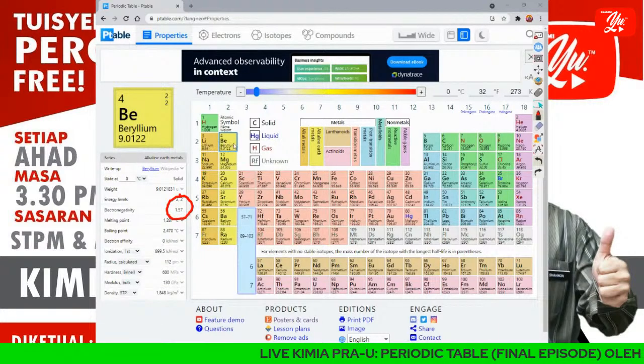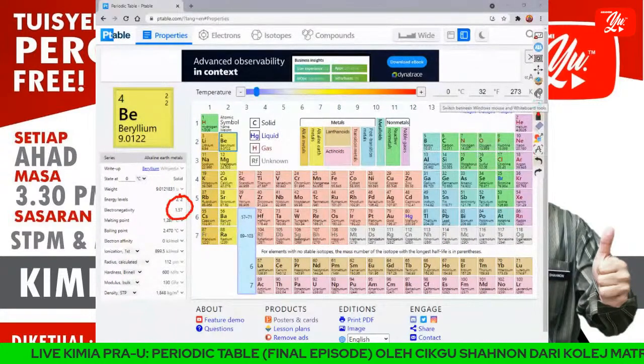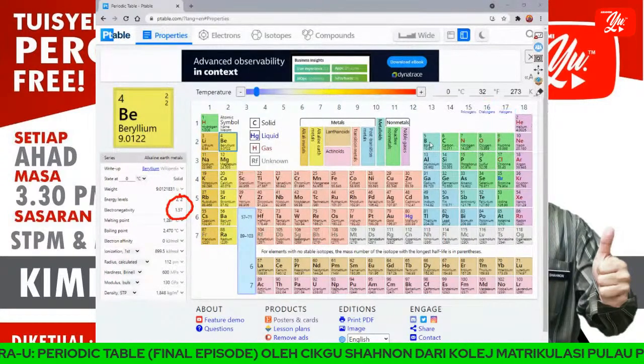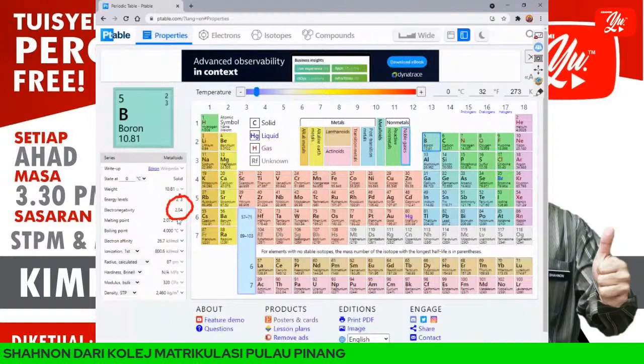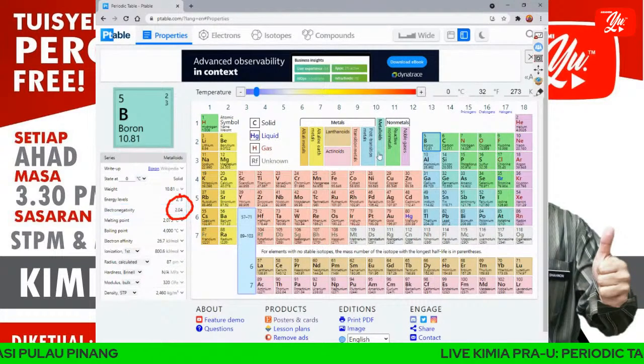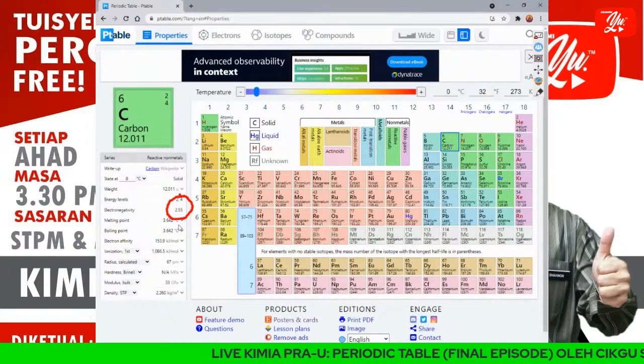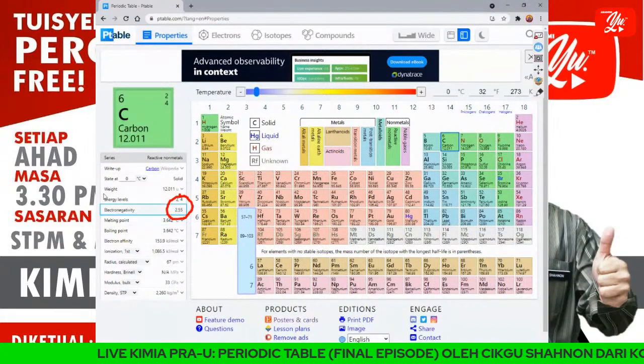Now I want to cross a period. That means, let's say boron. Look at boron. What is the value of electronegativity of boron? Put it here, 2.04. After boron is carbon, 2.55.